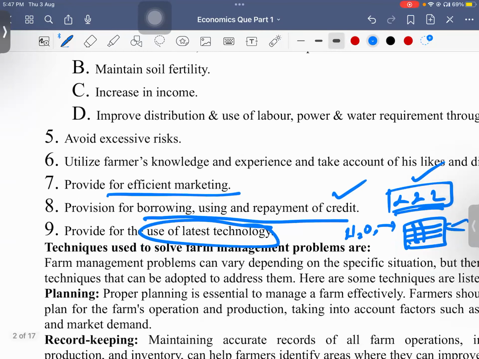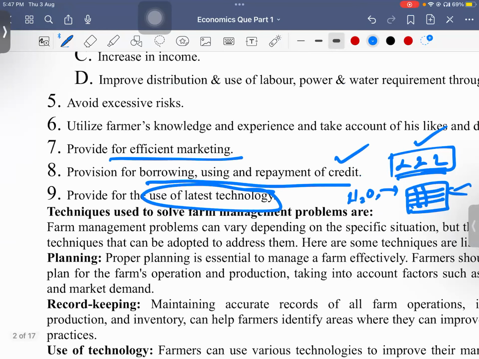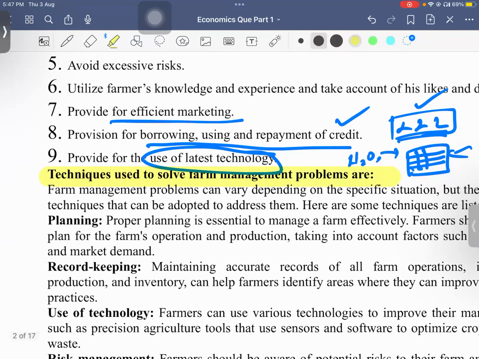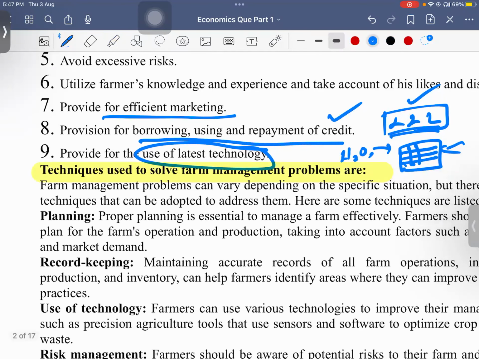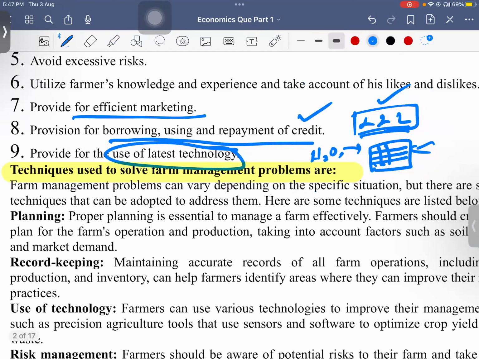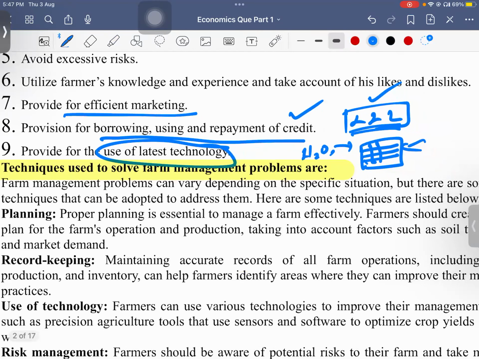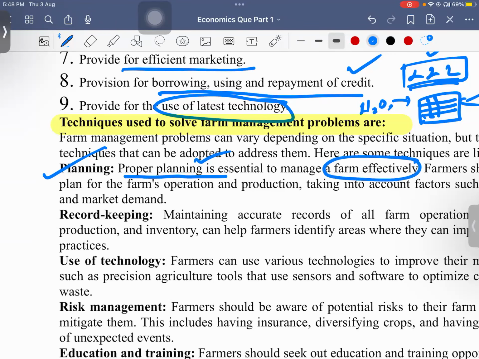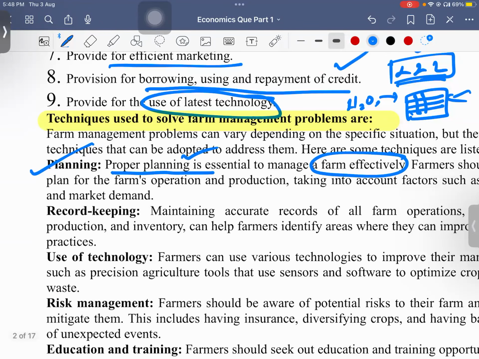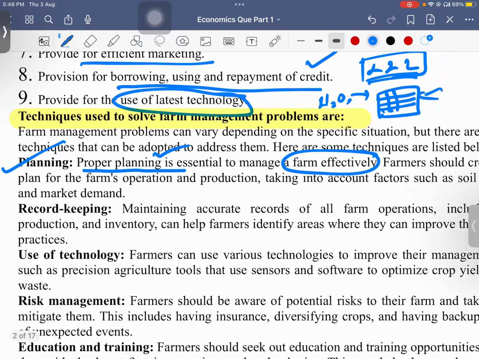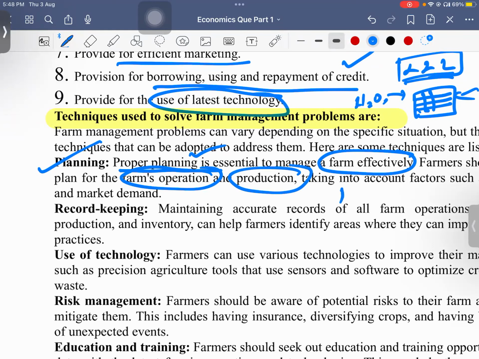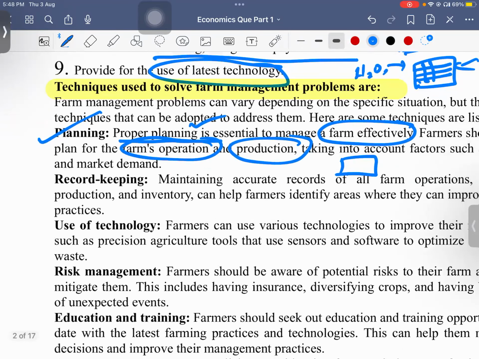Next, here there were techniques used to solve farm management problems. Some of the techniques which we can use to solve the farm management problems. We can have different problems, and some of them which can be used is planning. The first thing is proper planning is essential to manage a farm effectively. So they should create a plan like the operational plan, the production plan, when to take weeding, you know about critical crop weed competition, how we have to do all these things we should know.